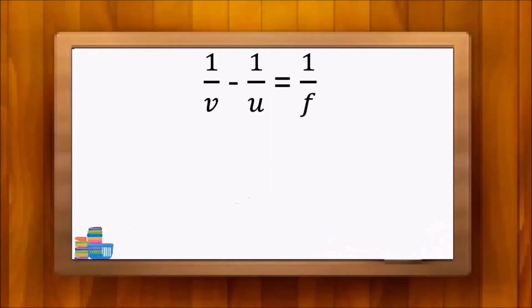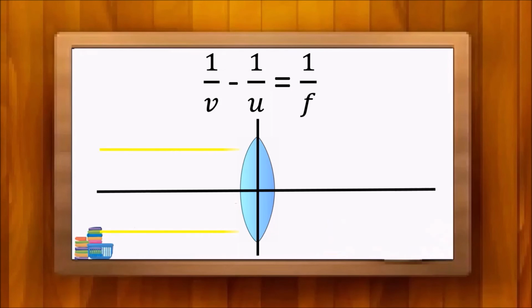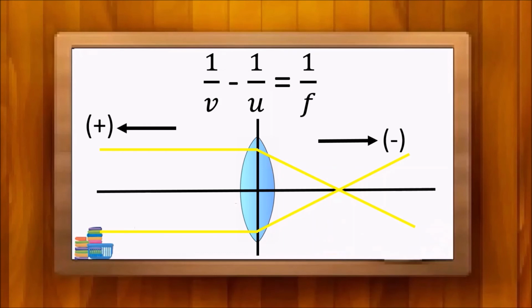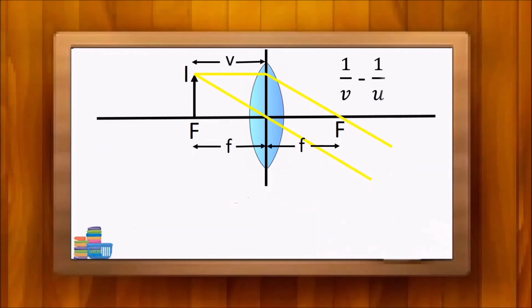I again take the lens formula. 1 over v minus 1 over u equals 1 over f. According to the standard notation about lenses, the distances measured in the direction of light traveling are considered negative values, and the distances measured in the contrary direction are considered positive. Furthermore, the focal length of a convex lens is considered negative, while the focal length of a concave lens is considered positive. If you want to know more about lenses, including this formula, please watch our video on refraction and lenses. Do observe this diagram.